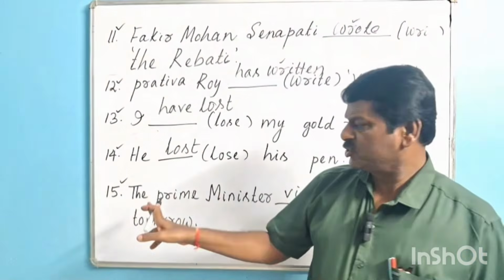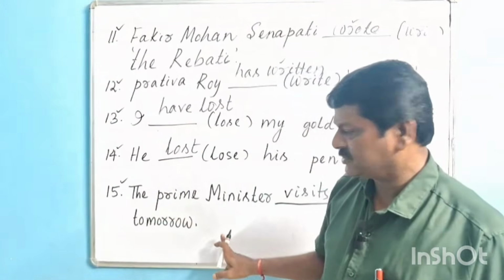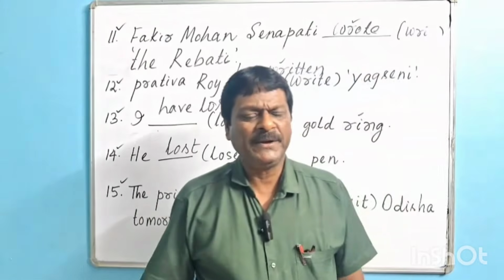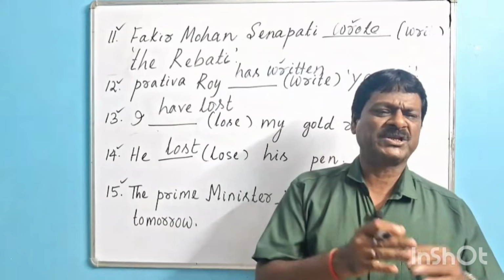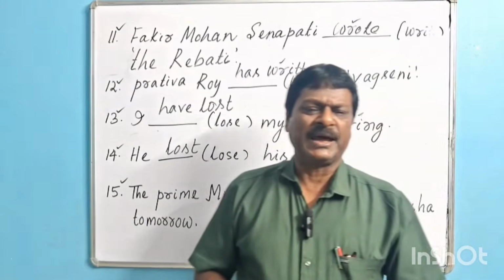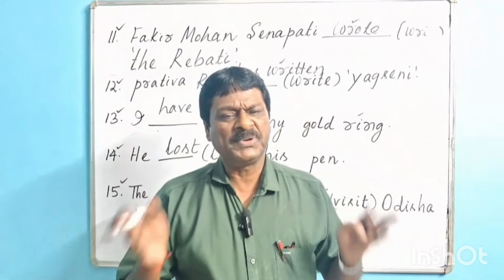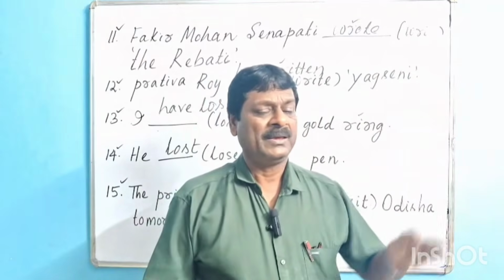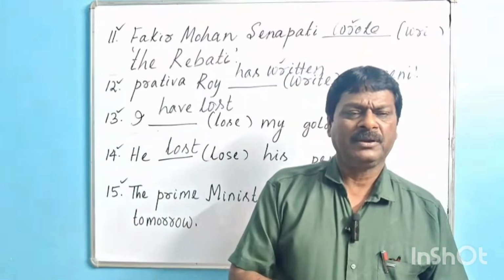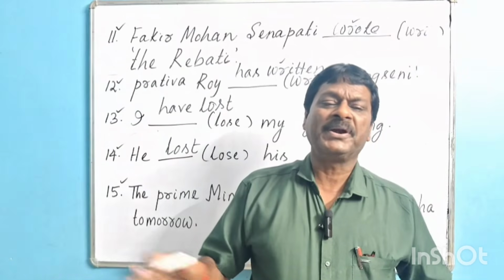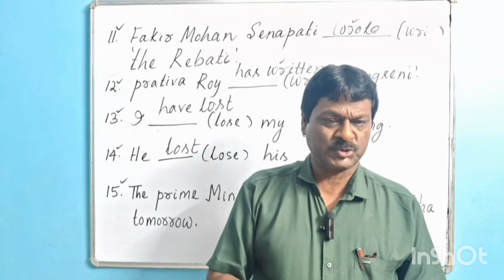So we shall deduce the conclusion for this number that when some action or some event is fixed in calendar, fixed in timetable, fixed in official timetable, or it is fixed by a committee, official arrangement, nobody can change it except some natural calamity.